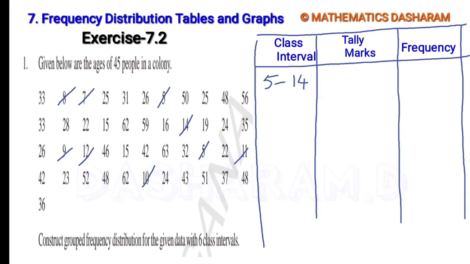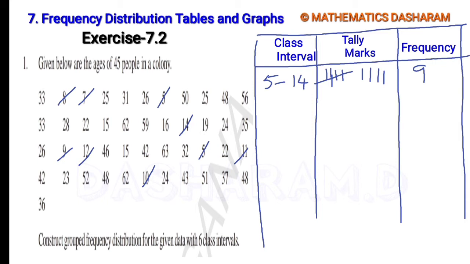So a total of 9 people. To write 9 people as tally marks: 1, 2, 3, 4, and the fifth crosses over, next 1, 2, 3, 4. Frequency: how many? 9 people from the age of 5 to 14.